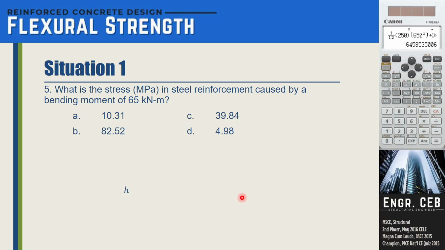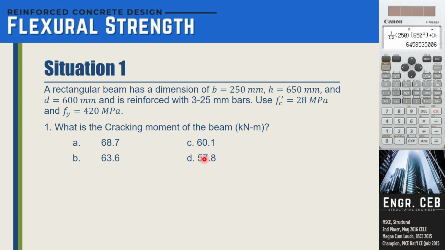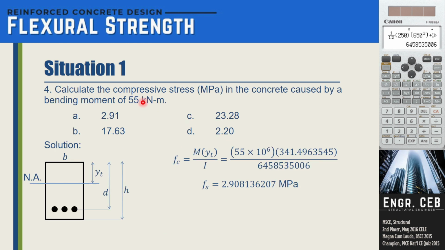What is the stress in steel reinforcement caused by a bending moment of 65 kilonewton meter? Okay, so we have to be very careful with this one. Previously, take note that we have computed the value of the cracking moment. In this problem, we computed the stress caused by a bending moment of 55.